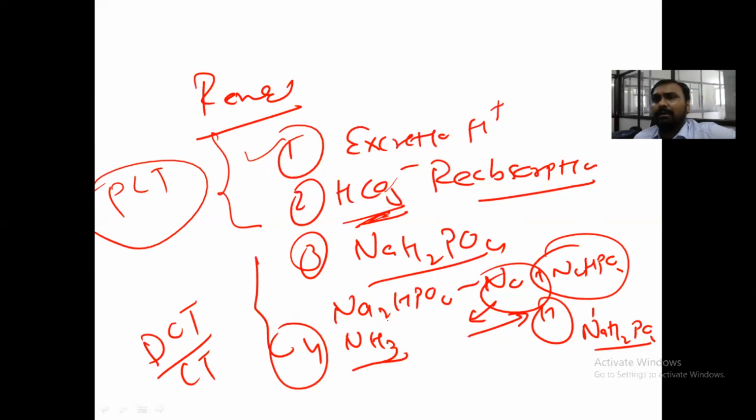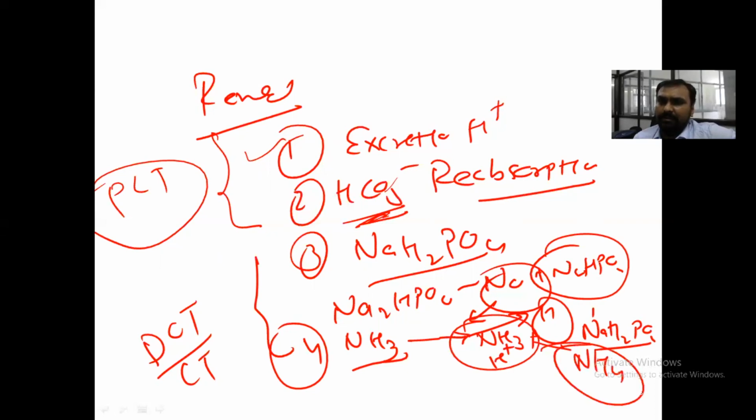Glutamine is converted to glutamic acid and ammonia. This ammonia goes to the tubular lumen where it binds with the H plus, and H plus is excreted as NH4. Renal regulation is asked separately in your exam, and the first line, second line, and third line of defense are also asked in your exam.